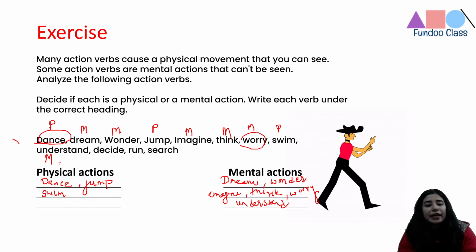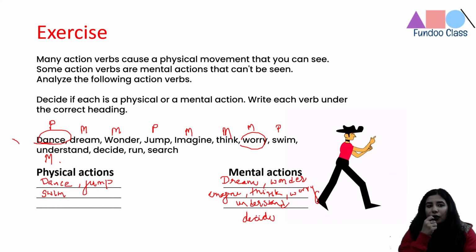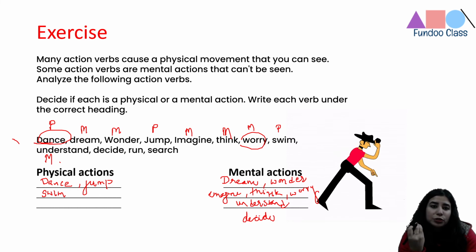Then decide is again what? Decide is again a mental action. So again, there is no physical thing that you're doing. So you're deciding what should be the remedy to this particular problem. So it's a cognitive thing. So again, we'll put it under the category of mental action. Run definitely is a physical one, and search again is a physical one, right? So both these are physical actions, right?